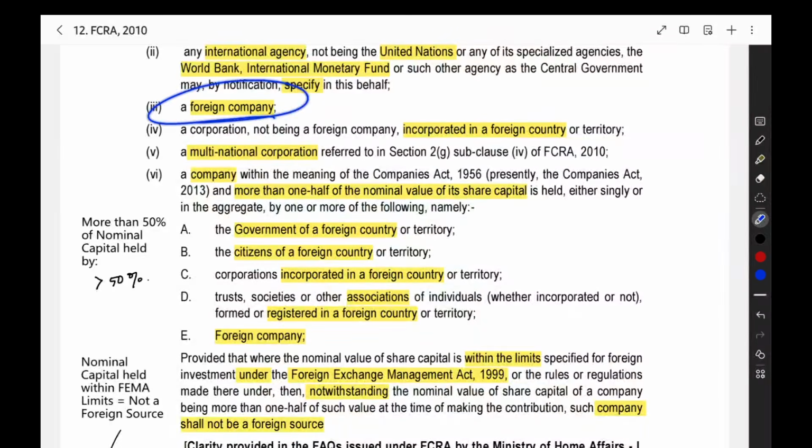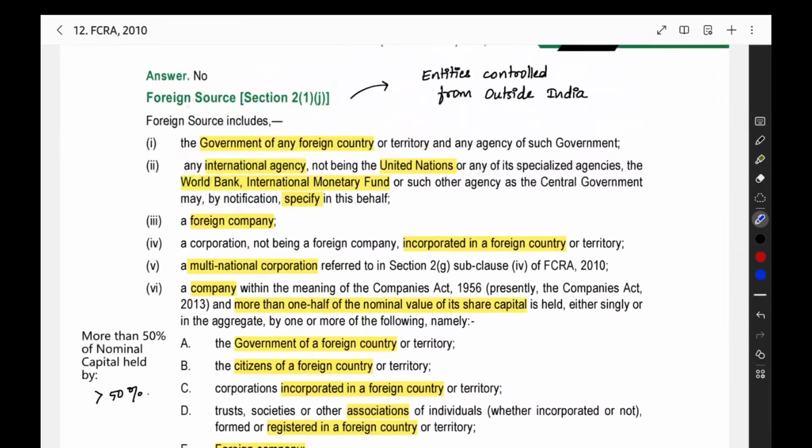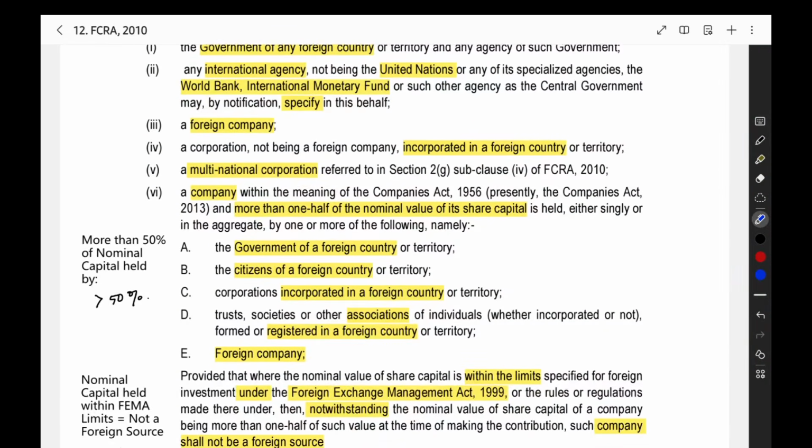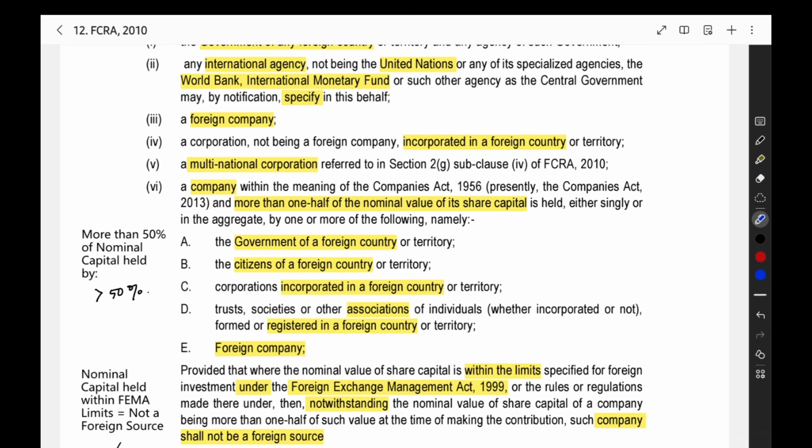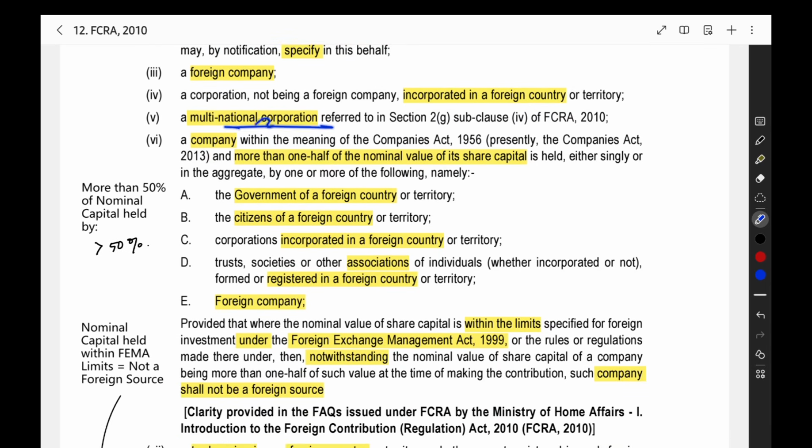Then foreign company. Foreign company will also be a foreign source. Then any corporation incorporated in a foreign country or territory. It is not a foreign company, but it is incorporated in a foreign territory, foreign country. That will also come under foreign source. Multinational corporation will also come under foreign source. We will see the meaning of multinational corporation also.